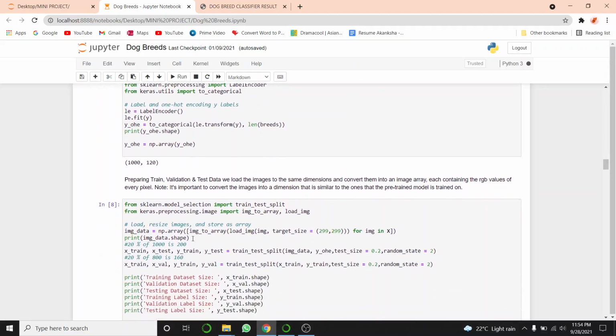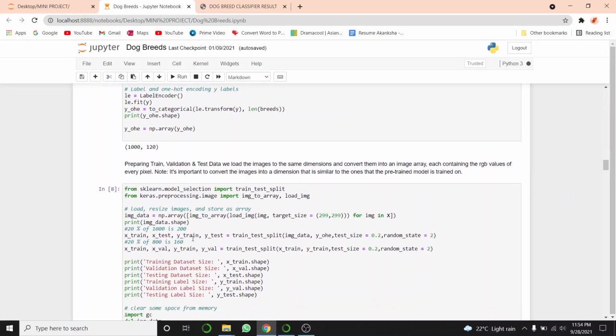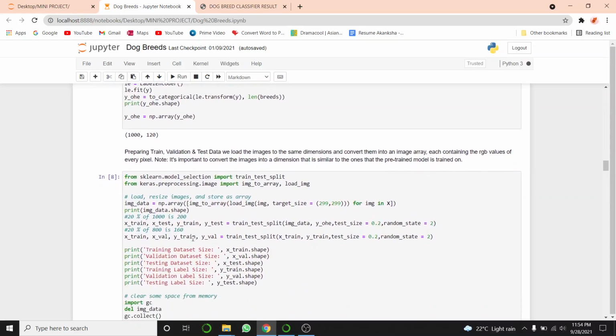Now we will split our dataset into three parts: train, test and validate. For that I have used train test split. Before that we will load our image using load image with target size 299 by 299, only because we are going to use a pre-trained model.